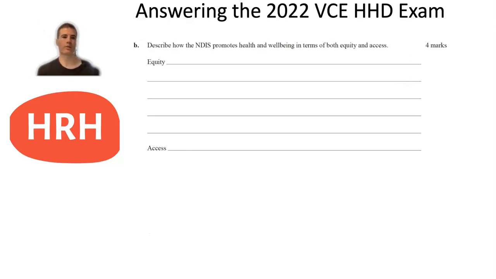B, for 4 marks, was asking you to describe how the NDIS promotes health and well-being in terms of equity and access. I'd highlight in any question where health and well-being is mentioned, because you need to remind yourself that you should be linking into dimensions of health and well-being as part of that answer. So here you had to give an example of equity and then link on to a dimension of health and well-being, and an example of access and link on to health and well-being. Obviously that's relevant to the NDIS.